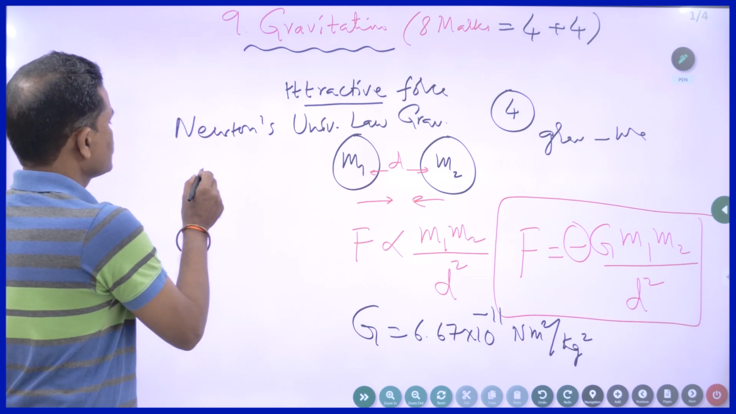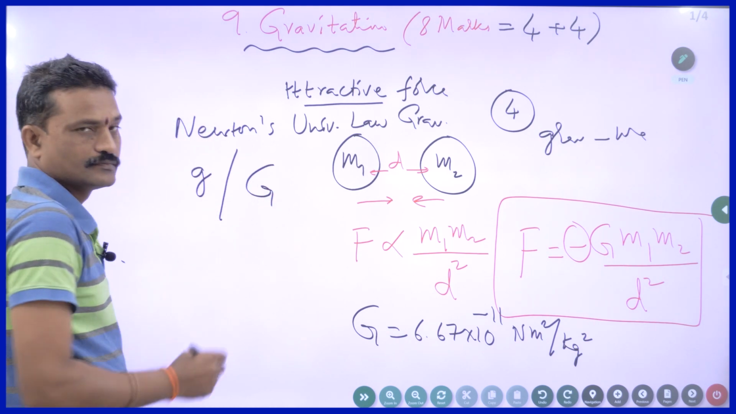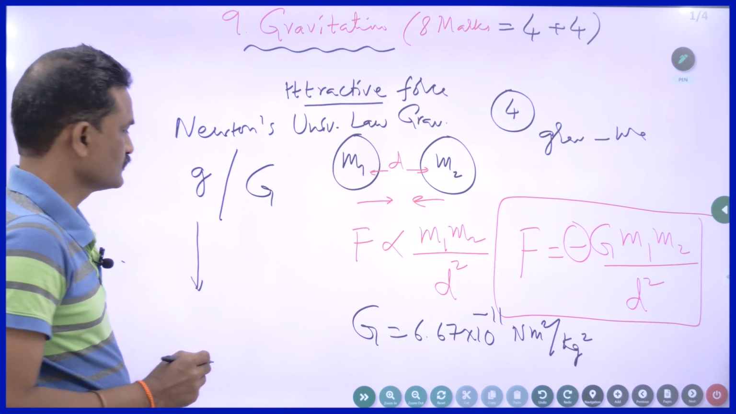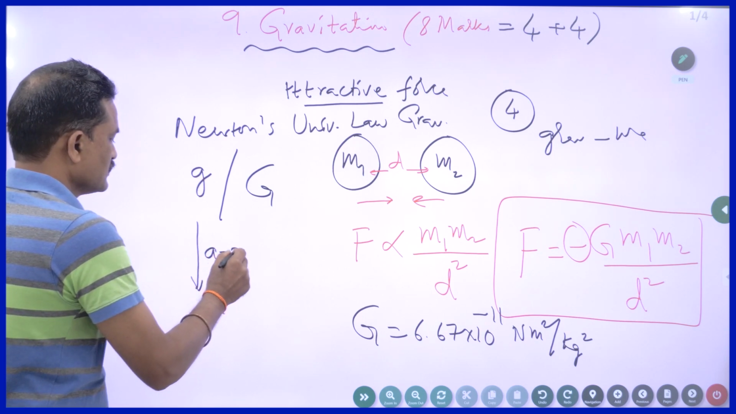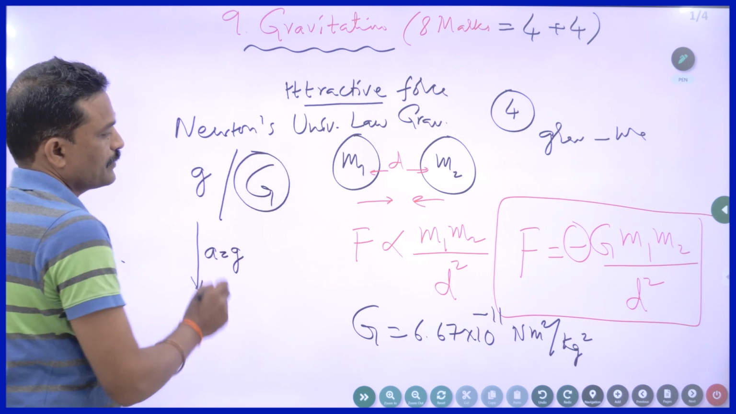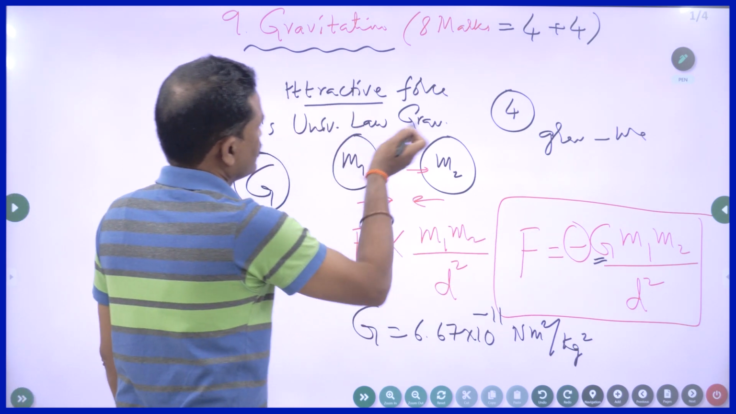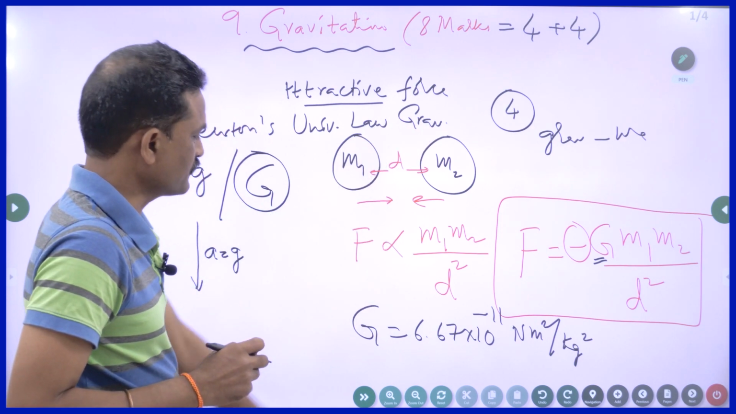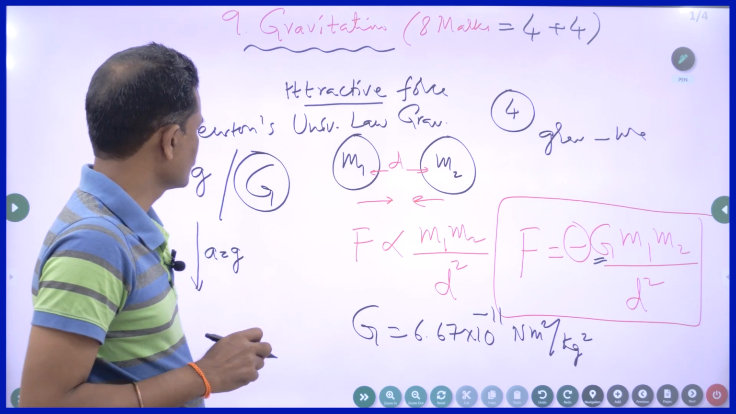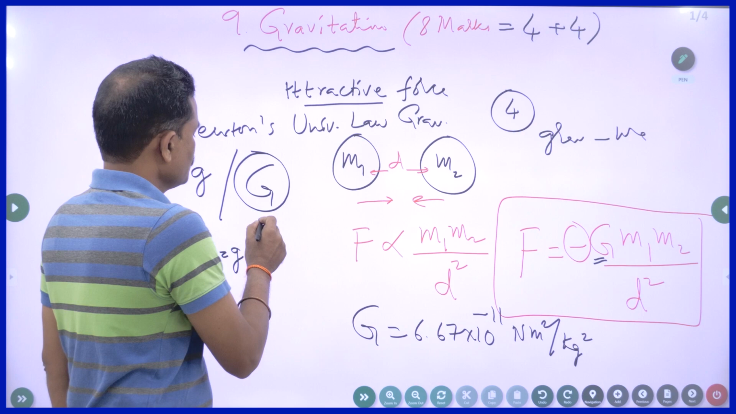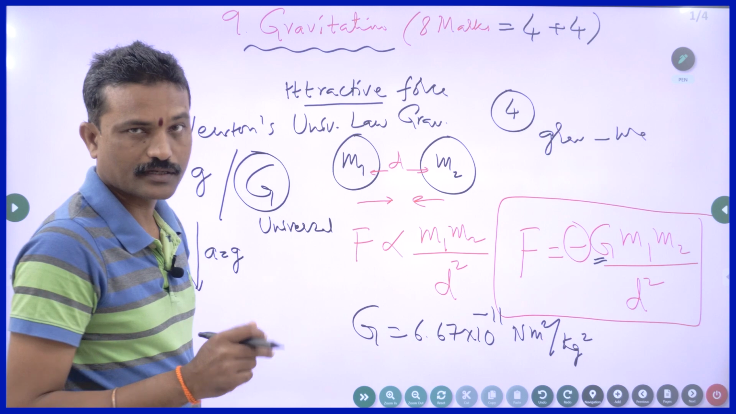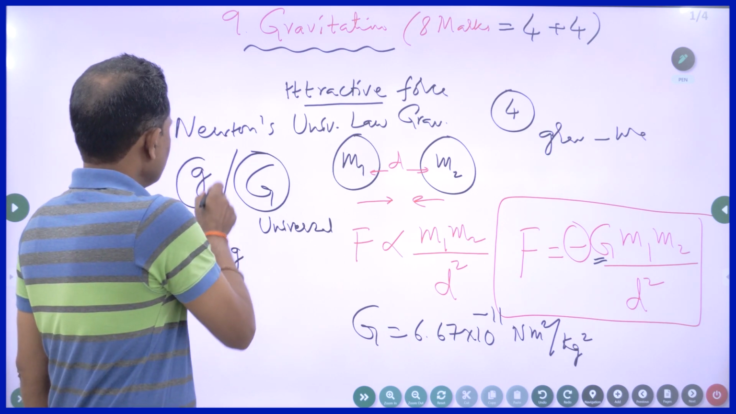What is the difference between small g and capital G? Small g is the acceleration of a freely falling object; we already discussed that small g is acceleration due to gravity. Capital G is a constant in the universal law of gravitation, whose value was calculated by a scientist called Cavendish. This gravitational constant is a universal constant, which means it won't change with time, place or anything else, whereas small g value changes.